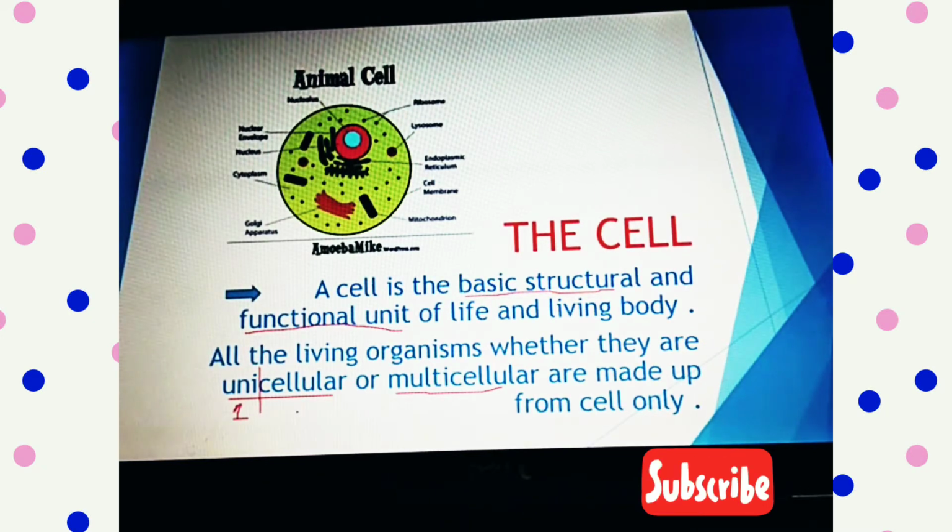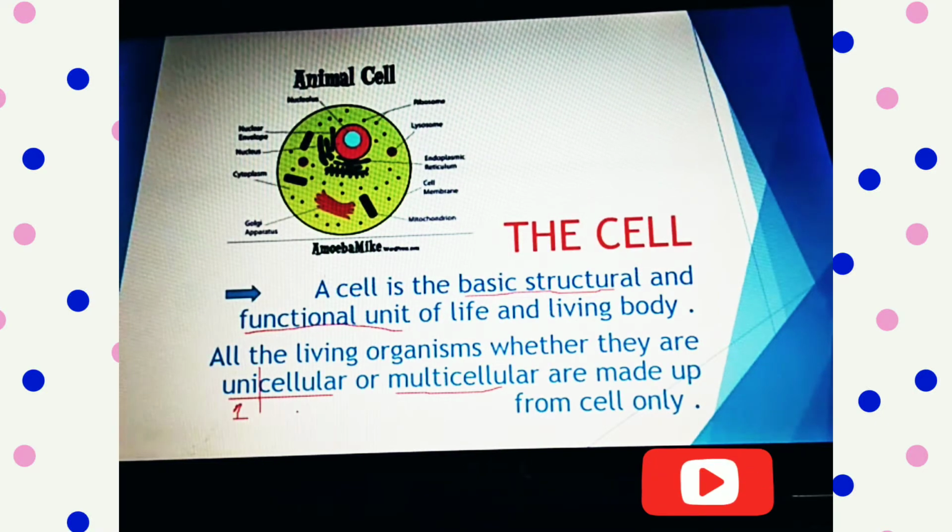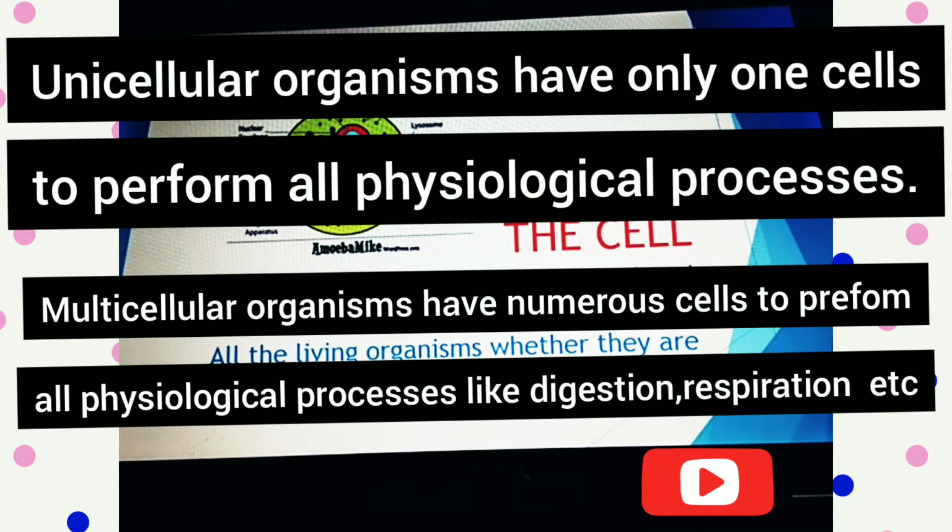So the organisms which are formed by a single cell, or single celled organisms, are known as unicellular, like amoeba, while the organisms which are formed by more than one cell are known as multicellular organisms, like the human body or the plant body, which are composed of numerous cells which we cannot count.